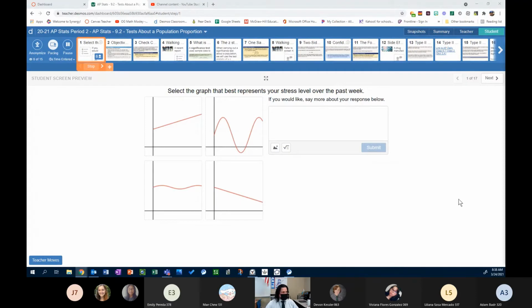So today we're doing section 9.2, test about a population proportion. We're going to have a couple of questions sprinkled in here with our normal kind of lesson slides. And that's kind of how it's going to work. So if you haven't joined the Desmos activity yet, please do so. If you cannot join the Desmos activity for some reason, please let me know so I can help, or we can come to another way about this. But here we go, and thank you all for checking in. If you're still finishing checking in, that's fine. You can totally continue that. I will take a look at your responses a little bit later.